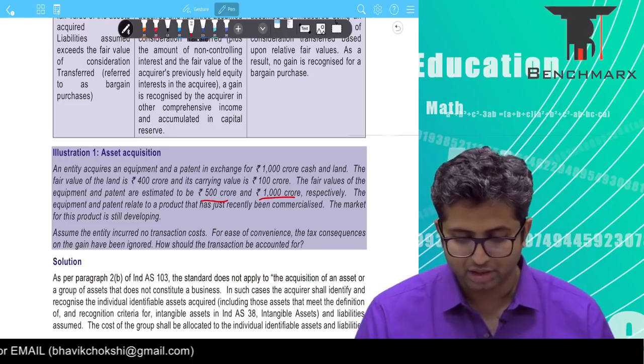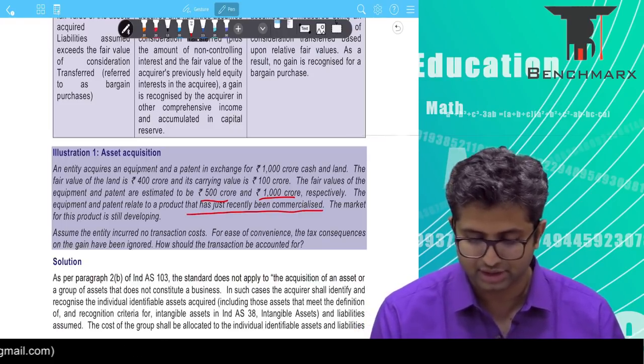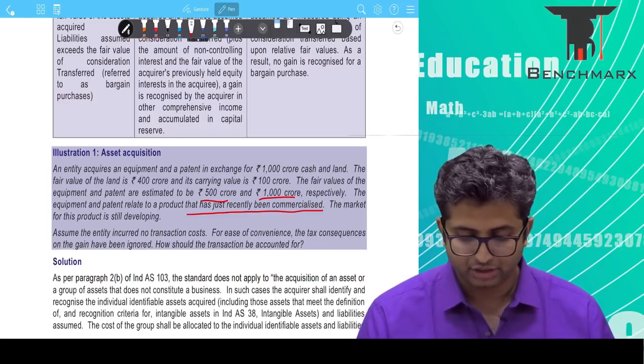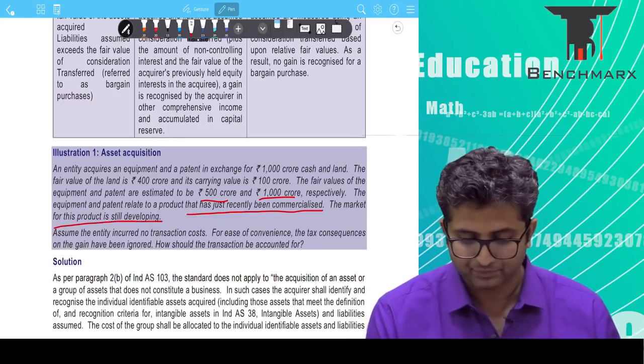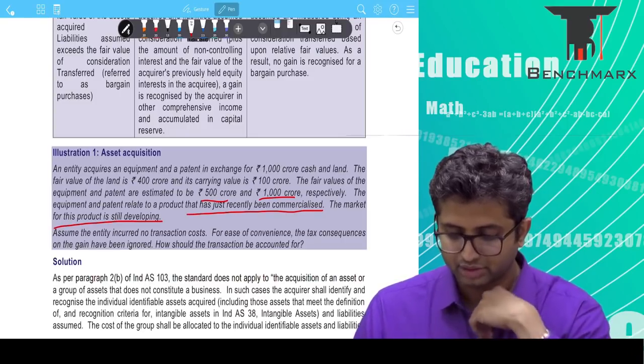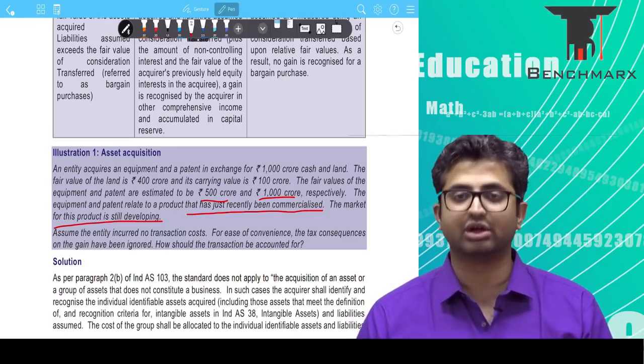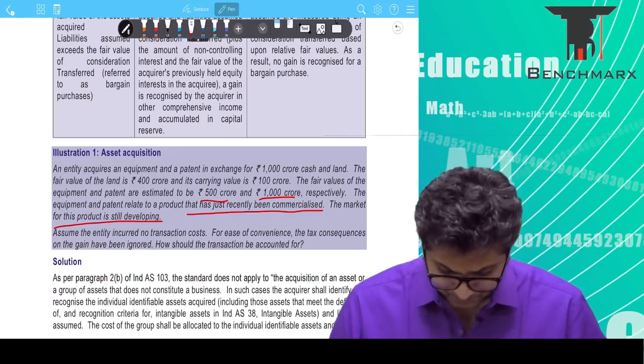The equipment and patent relate to a product that has just recently been commercialized. The market for this product is still developing. Assume that the entity incurred no transaction cost. For ease of convenience, tax consequences on the gain have been ignored. How should the transaction be accounted for?